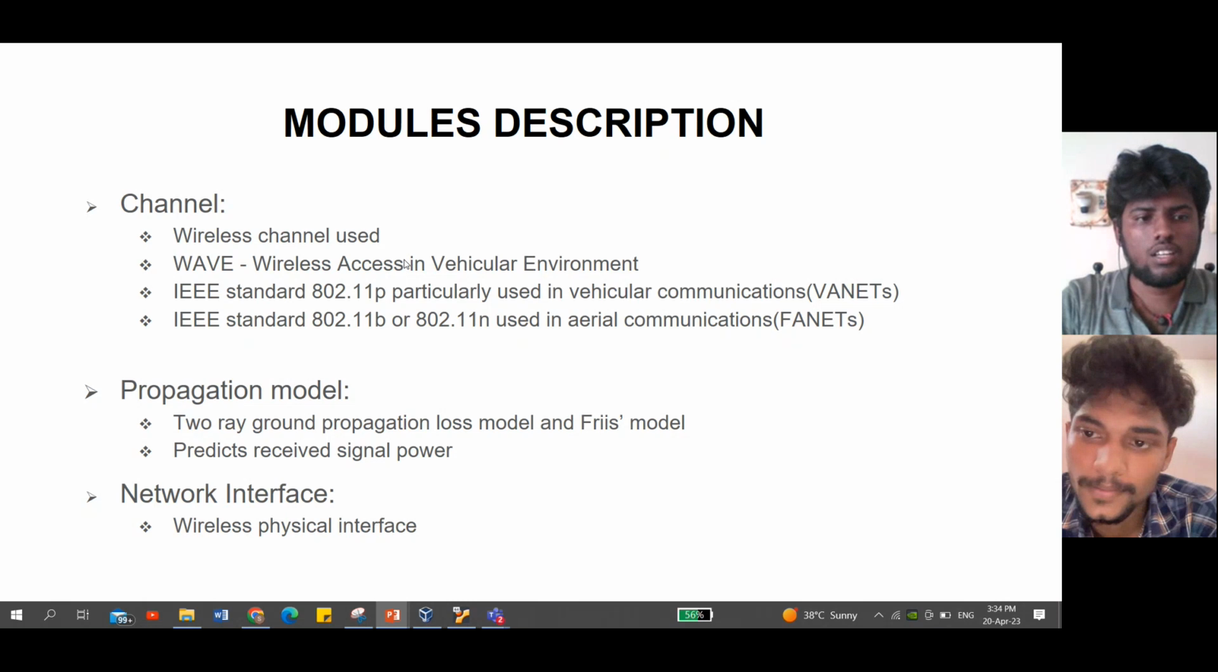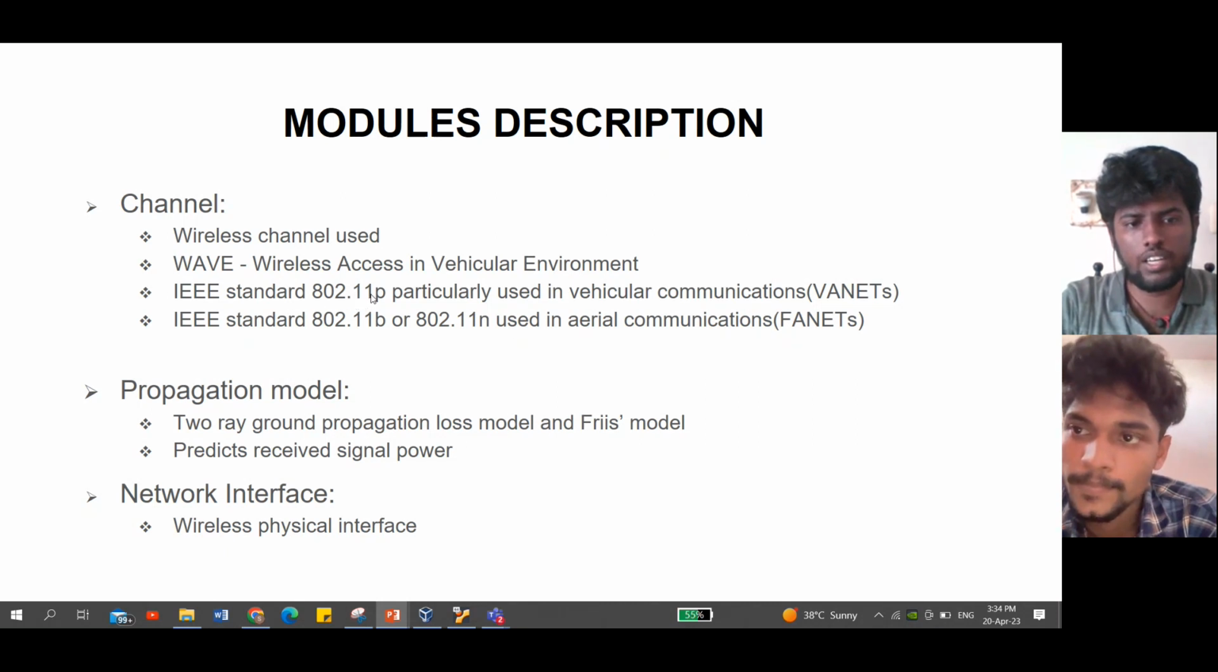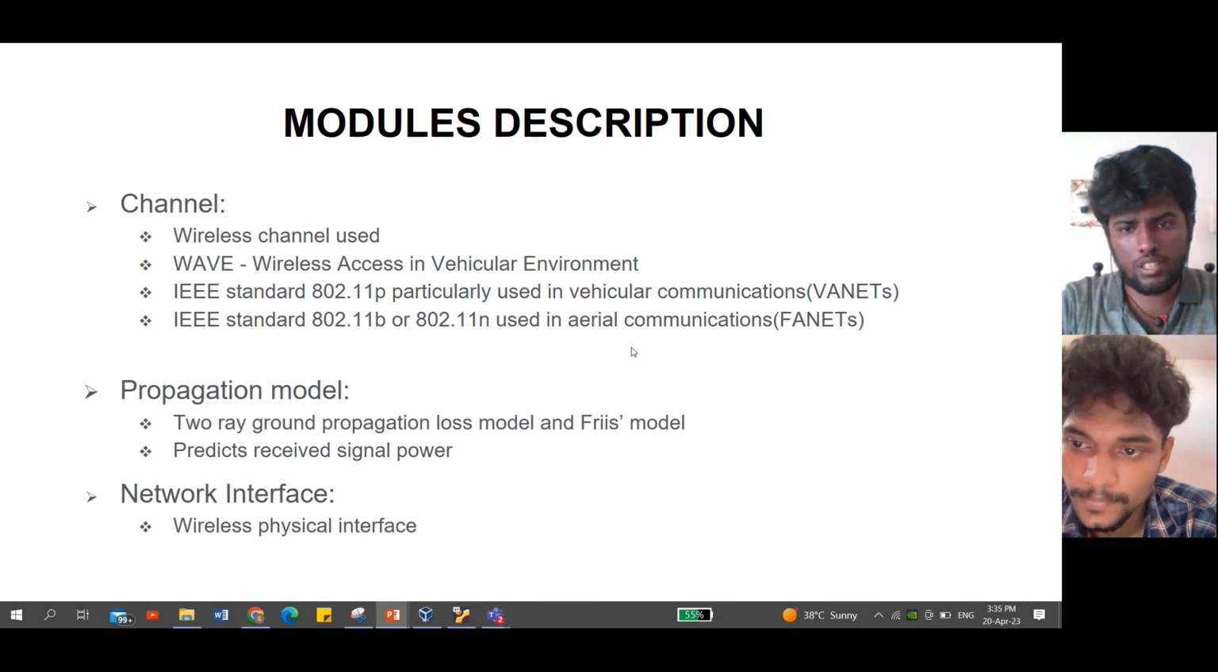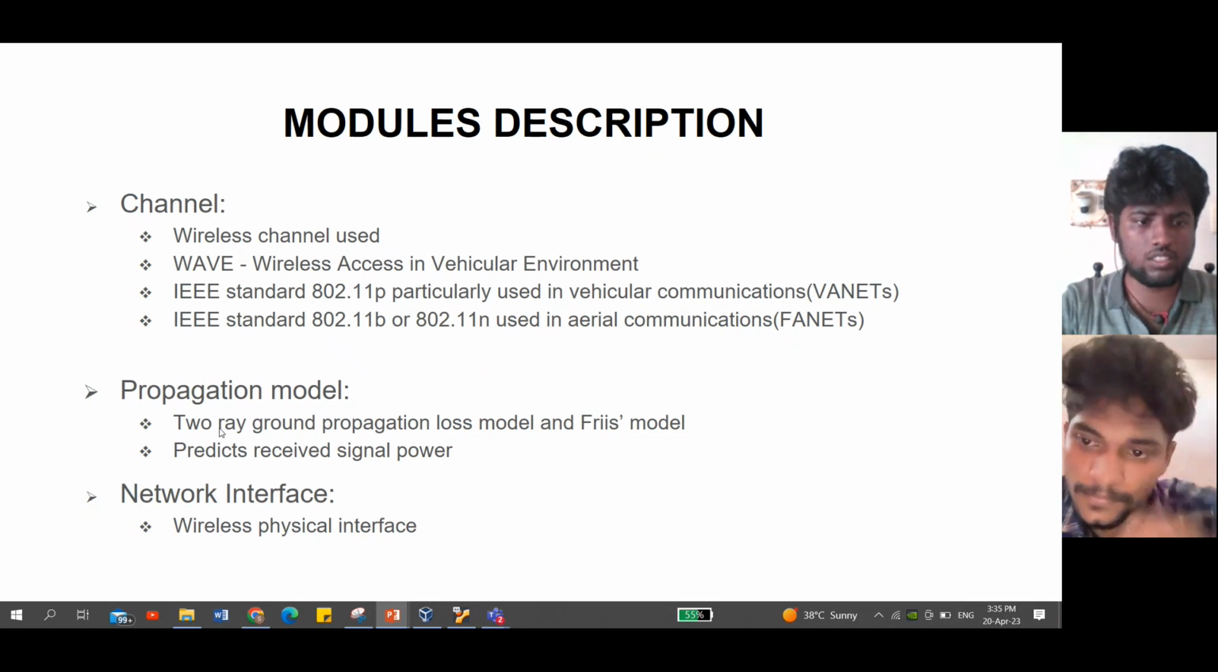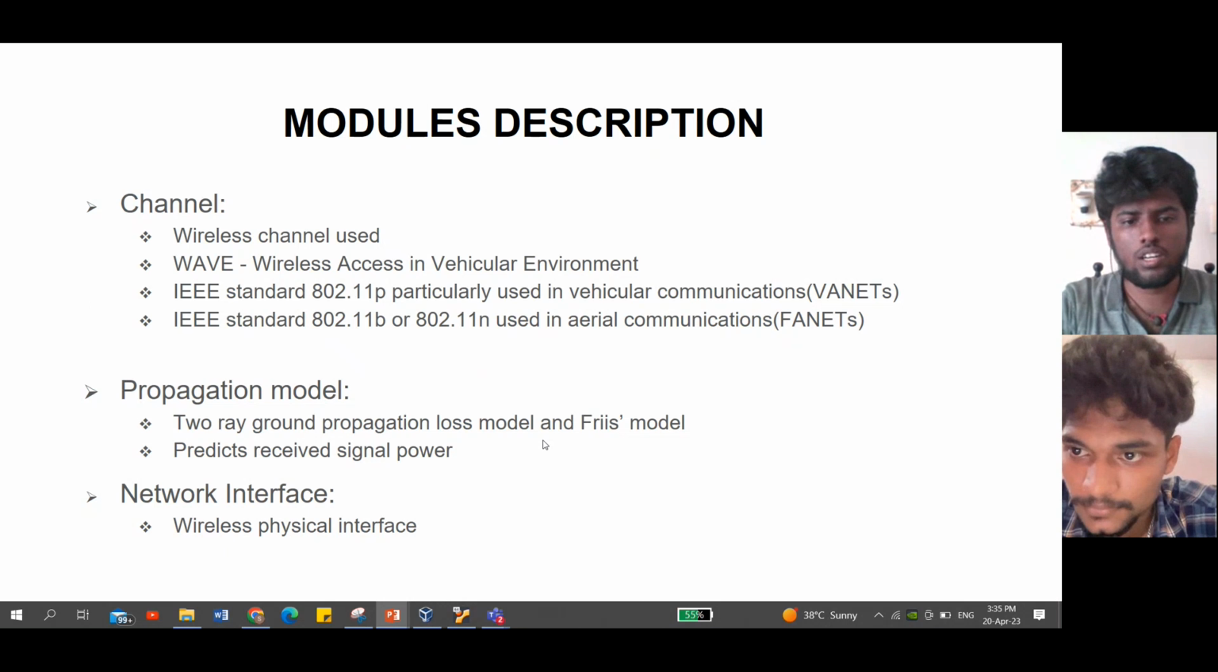we are using a wireless channel. So this WAVE module in NS3 is very helpful for creating wireless networks and ad hoc networks. 802.11p is used particularly for VANETs. 802.11b is for MANETs, and we can also use it for FANETs. And 802.11 is also used in aerial communications. The propagation loss model used in VANET is the two-ray ground propagation loss model, and the loss model used in FANET is the Friis propagation model.